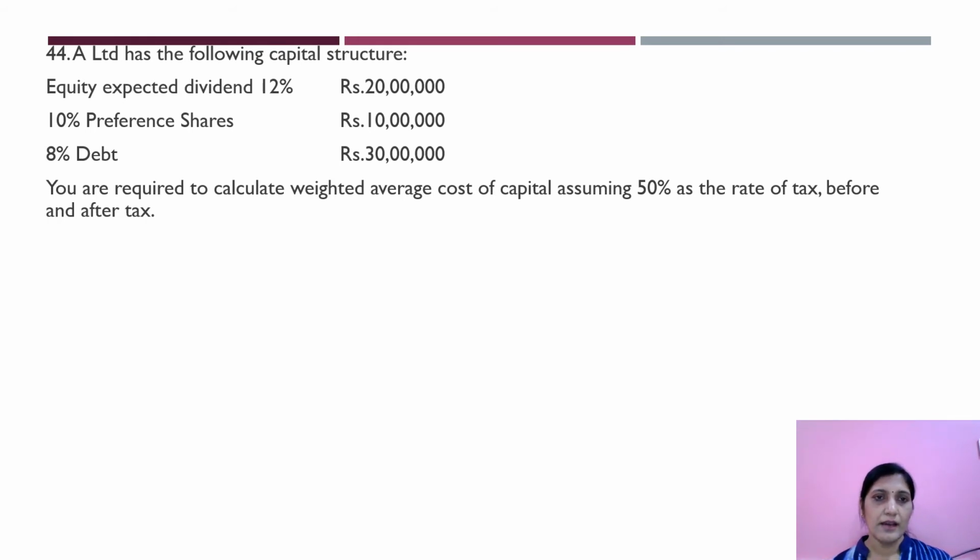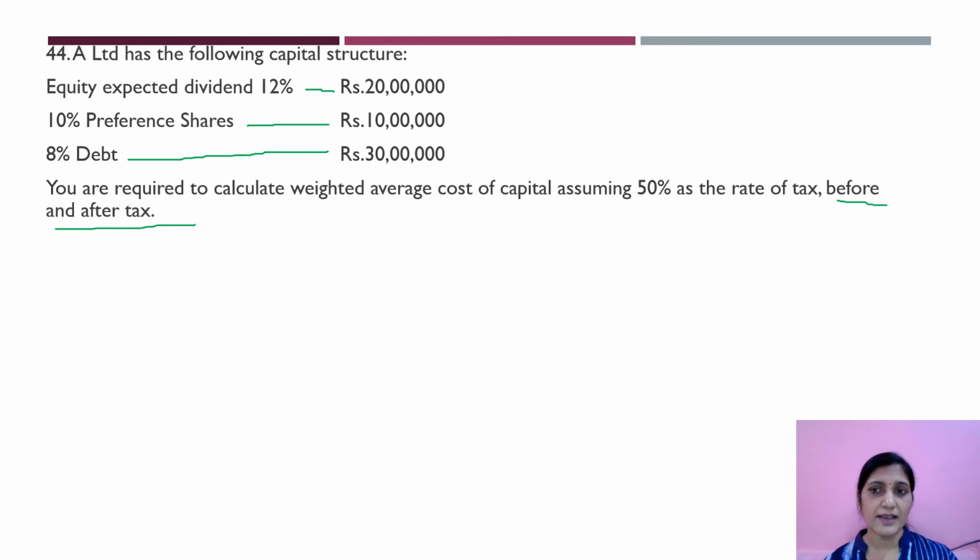See here, A Limited has the following capital structure. Equity expected dividend 12%, that is rupees 20 lakhs. 10% preference shares is 10 lakhs. 8% debt is 30 lakhs. You are required to calculate weighted average cost of capital assuming 50% as the rate of tax. So you have to find out before tax and after tax.